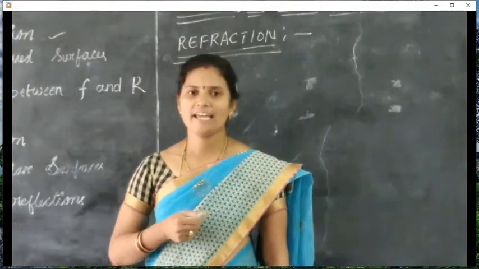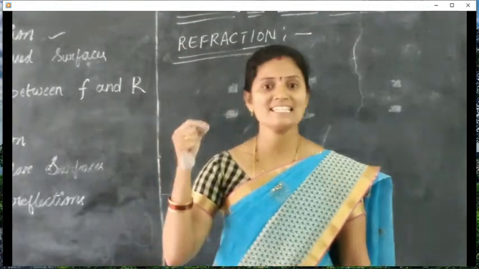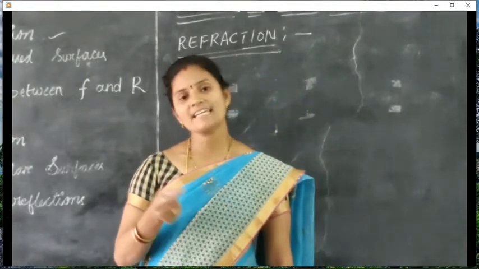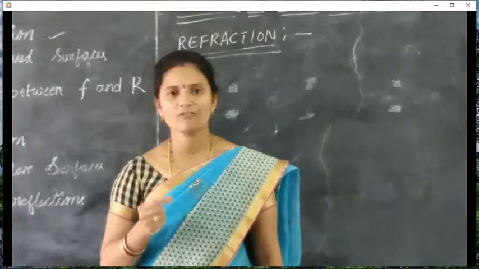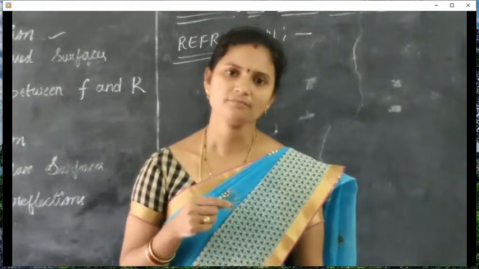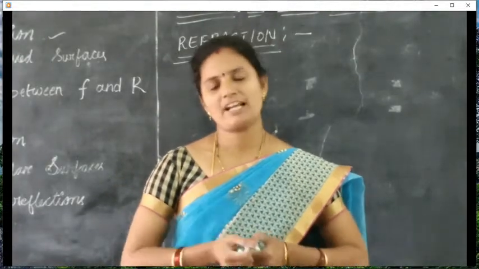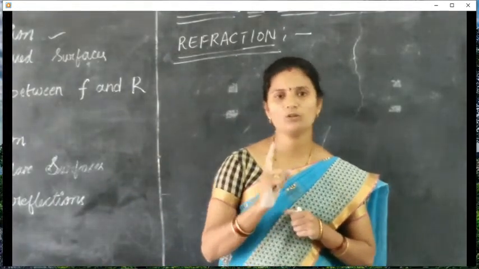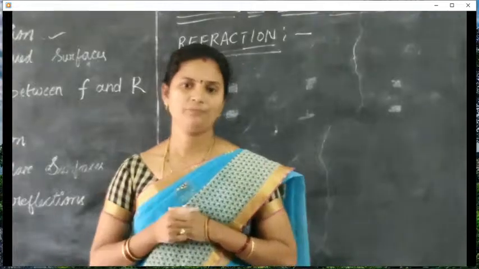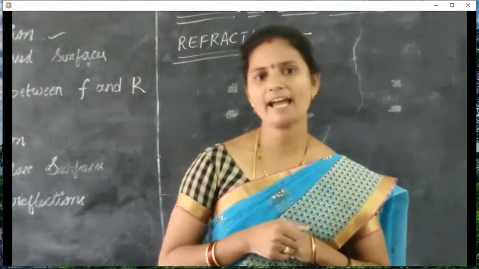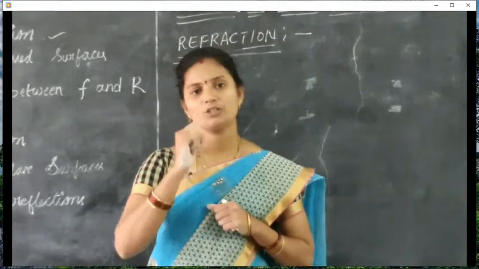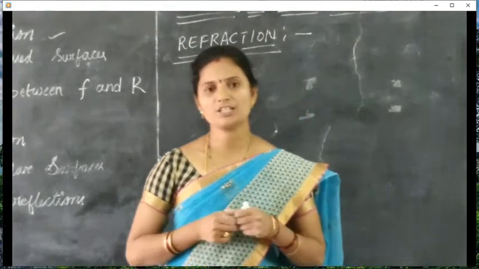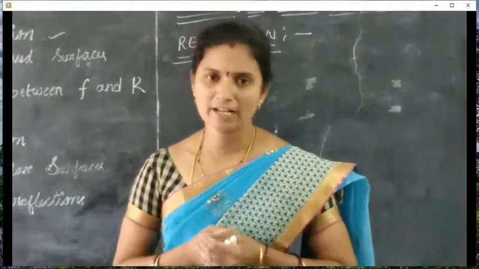Because of that change in speed, the light ray bends. This phenomenon is known as refraction. In the case of reflection, we require only a single medium, but in the case of refraction, we require two media. So this is the definition of refraction.